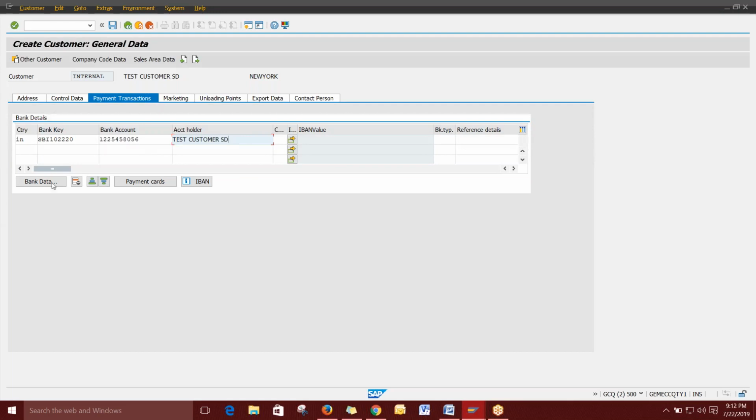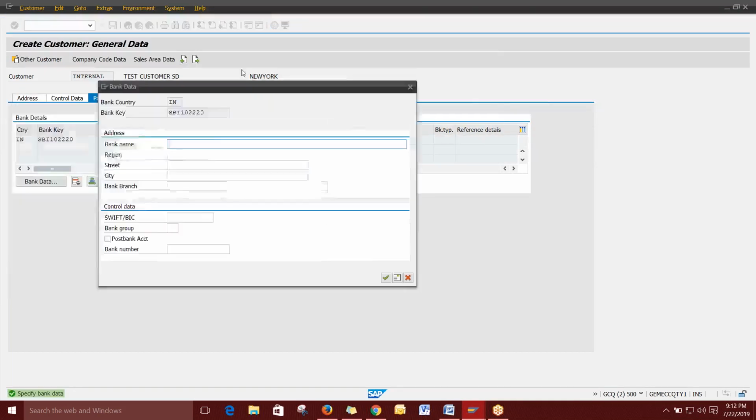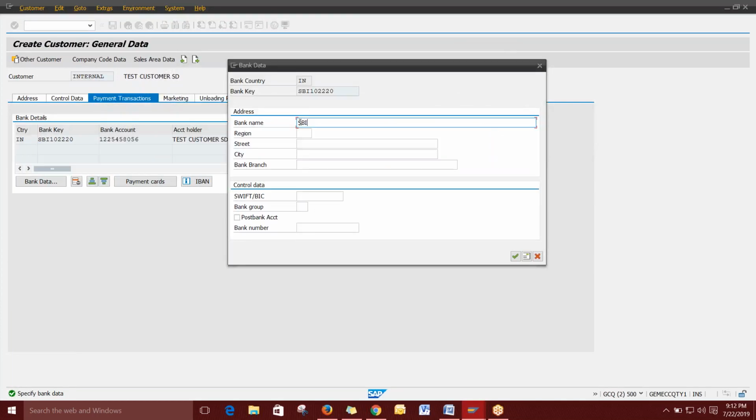So this is all the basic information. Then you have to go to the bank data, where you can see the elaboration. So what is the bank name? I'm giving SBI bank. Then what region it belongs to? You have to give the region.